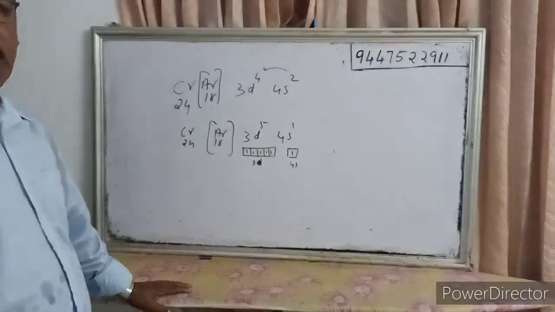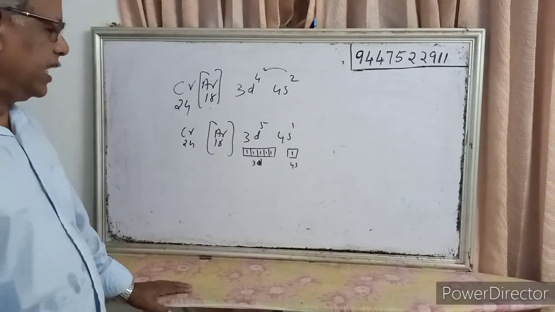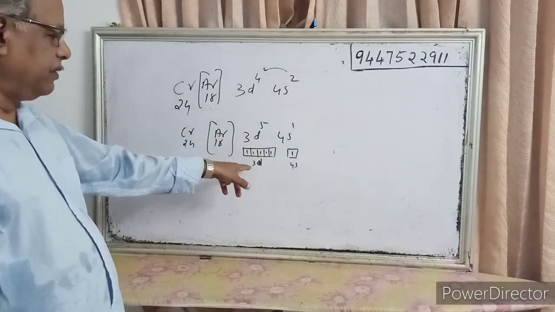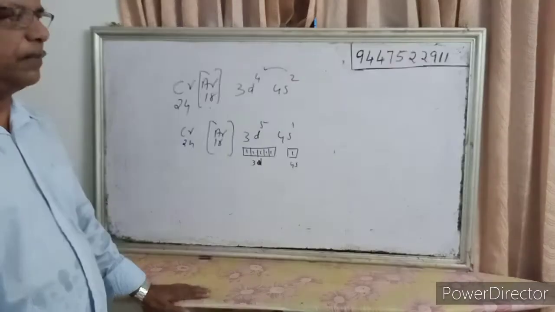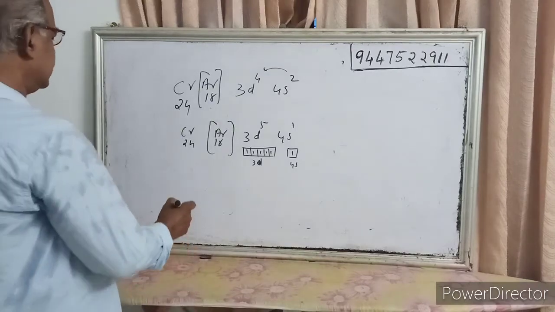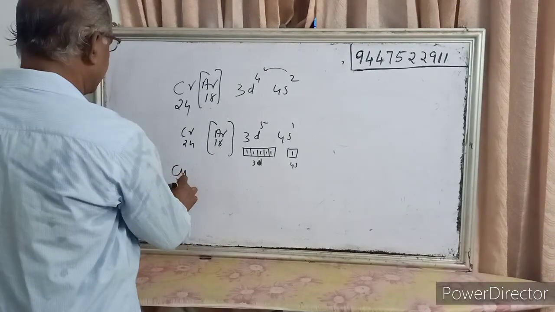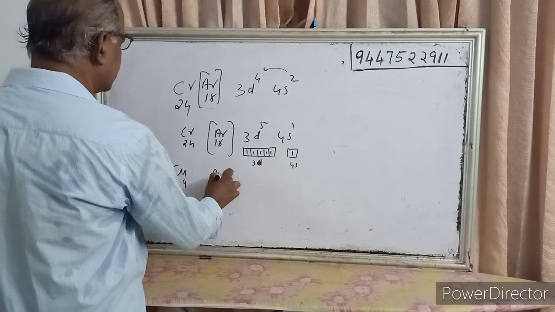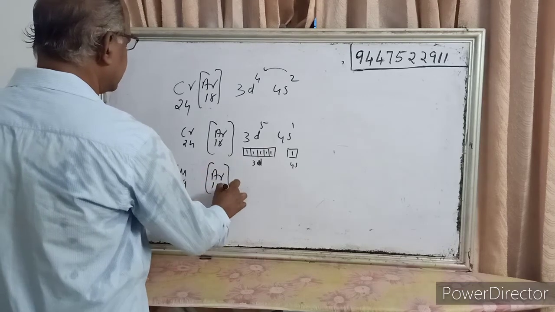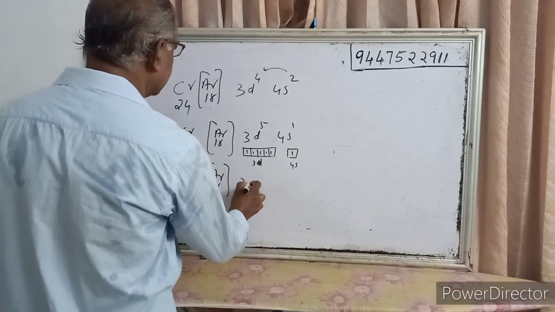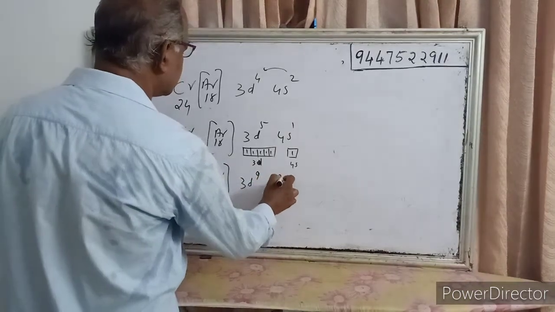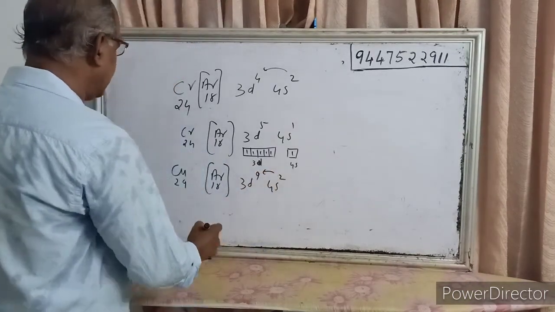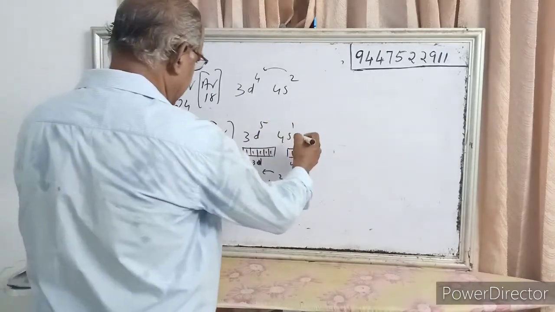The reason is that half-filled and fully filled orbitals are highly stable. With 3d5 and 4s1, both are half-filled orbitals, so they are stable. Then copper 29: argon 18, then 3d9, 4s2. But one electron is shifted here, so this is not the correct arrangement.